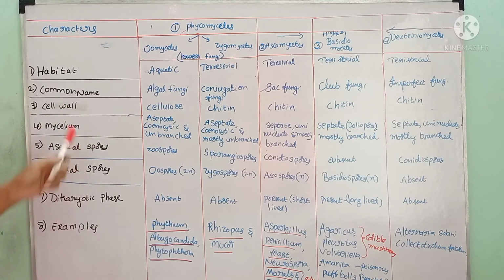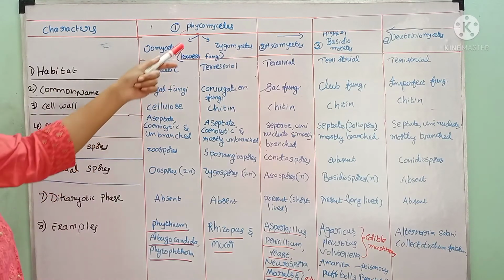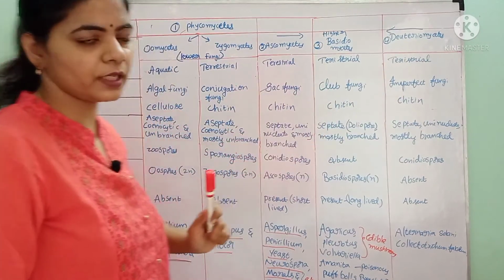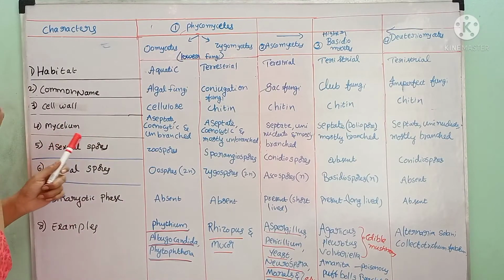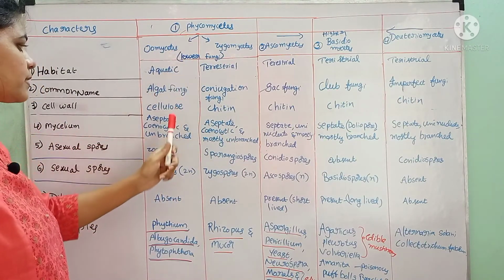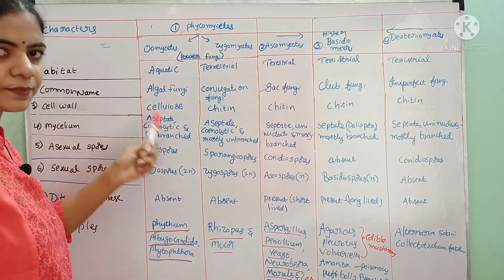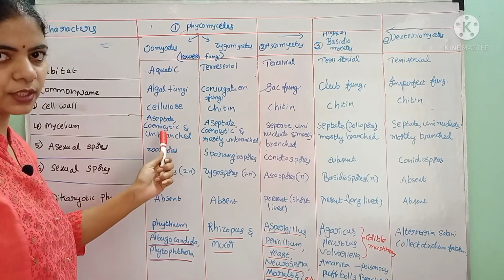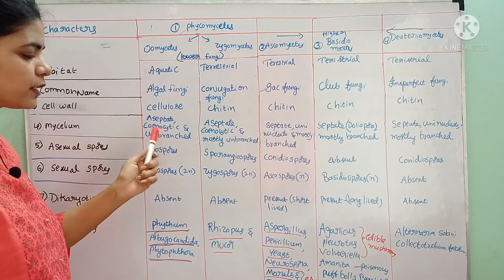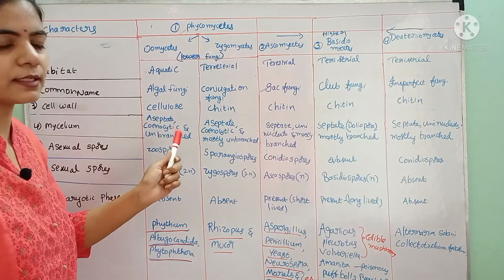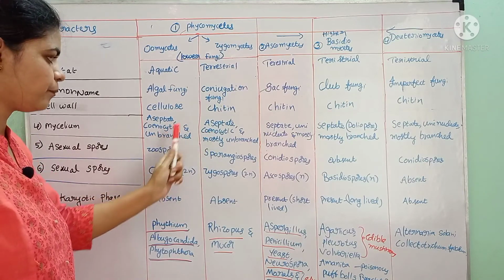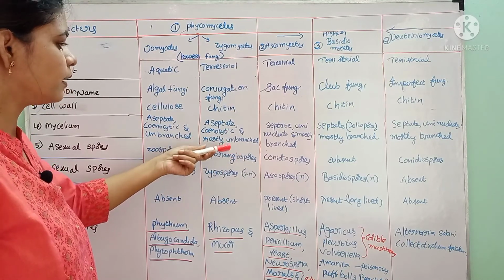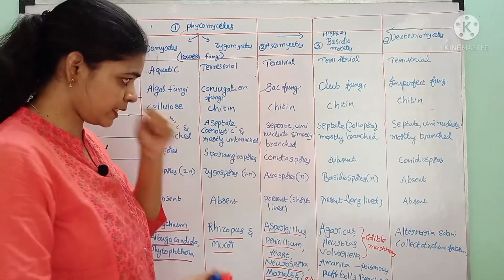The cell wall of the Phycomycetes is made up of cellulose, and this is the only exception. In all the remaining fungi, the cell wall is made up of chitin. If we see the mycelium in Phycomycetes, these are aseptate. The septa are absent, hence a multinucleated condition will be seen. That multinucleated condition is called the cenocytic condition. And these are mostly unbranched. And these are mostly branched. Same, aseptate, cenocytic, but these are mostly unbranched, and some of them may exhibit branching nature.